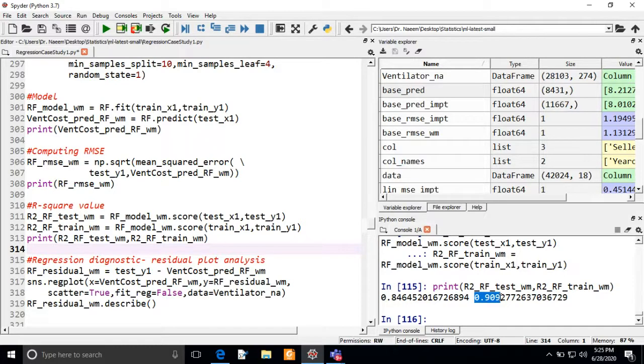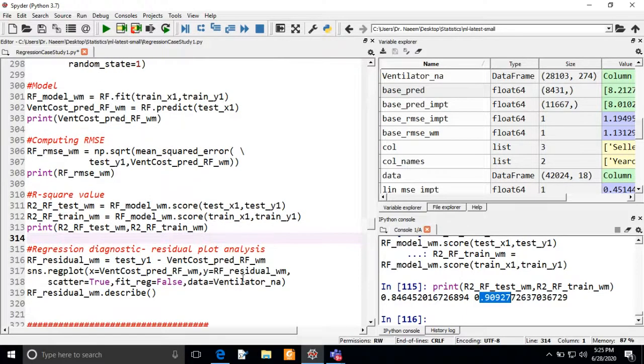As I want to tell you, if the R squared is close to 1, then we are getting a good score, meaning our model is performing well, because the value of R squared lies between 0 and 1. If it is close to 1, it is better. If it is close to 0, it is bad. So our scores of 0.84 and 0.9 are very good, meaning the random forest model is working well.